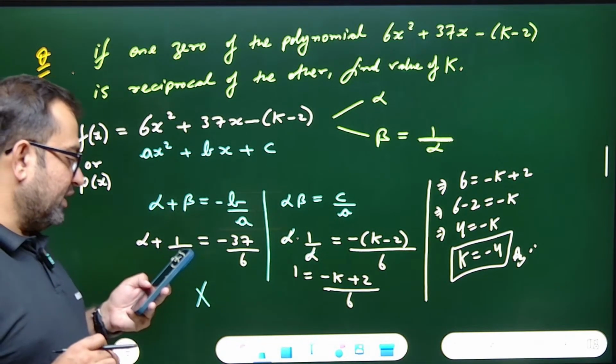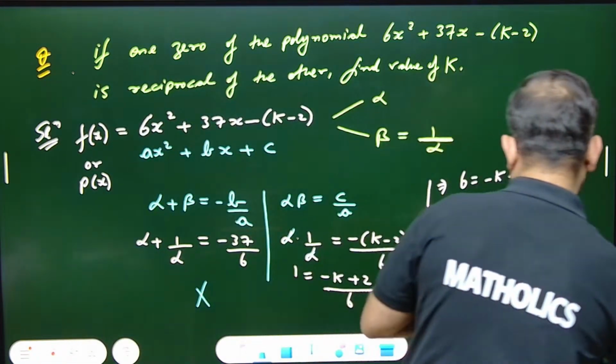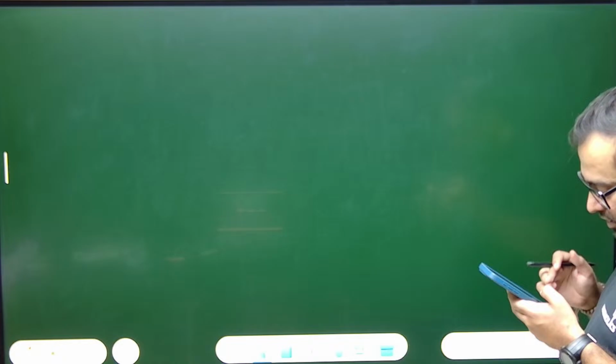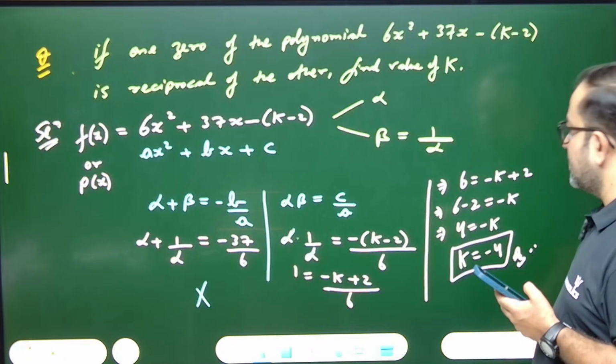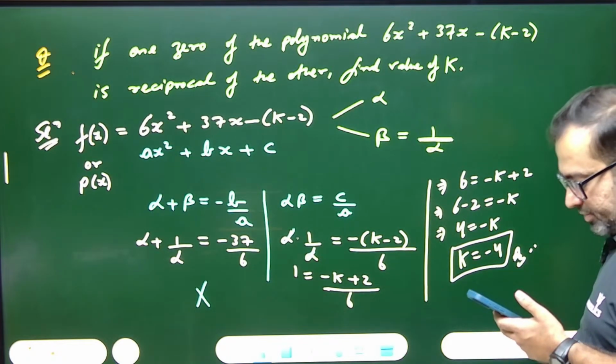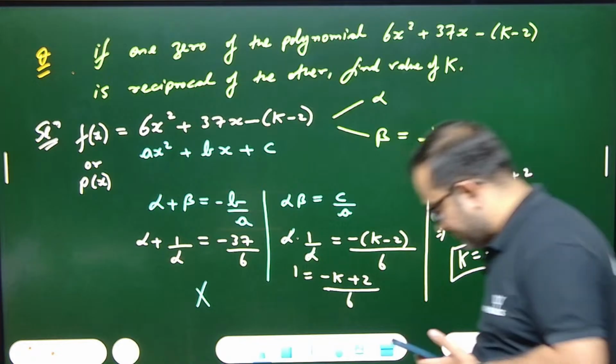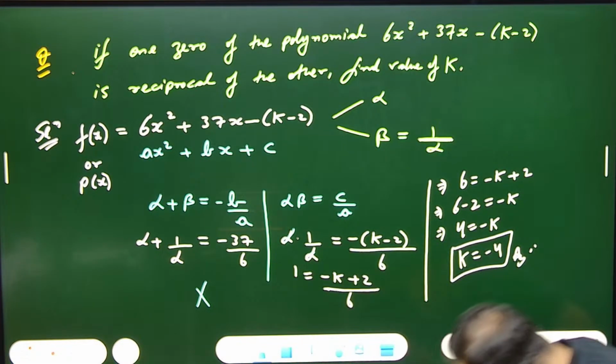Next question. If alpha and beta are the zeros of the quadratic polynomial, another question of the same kind in which we have to use the values. Copy it ASAP, as soon as possible.